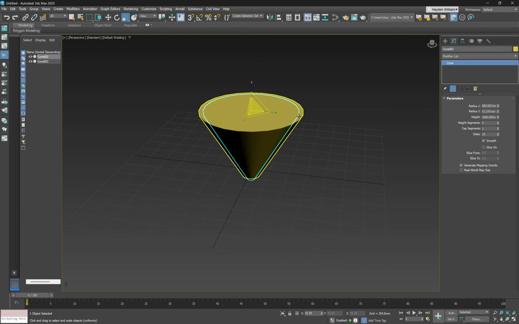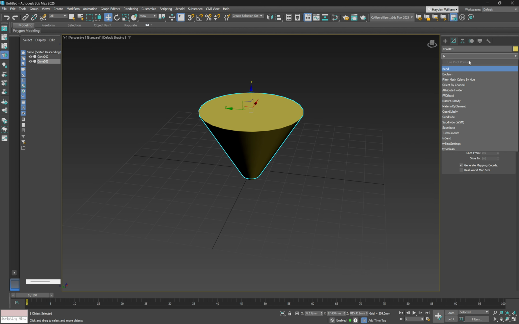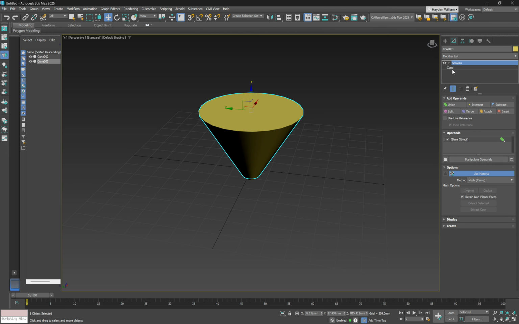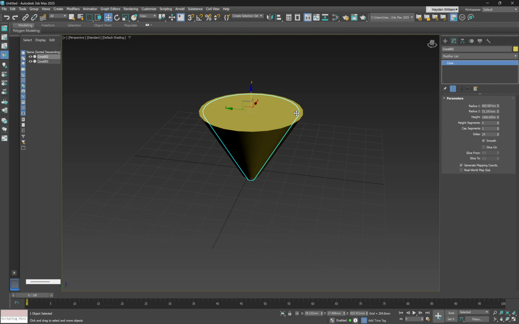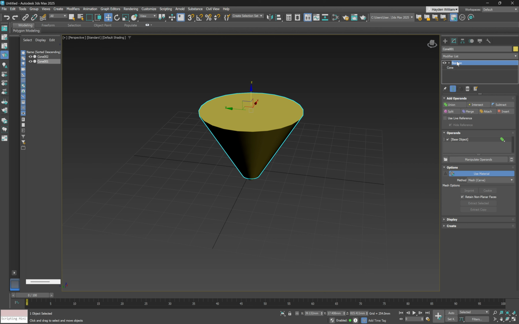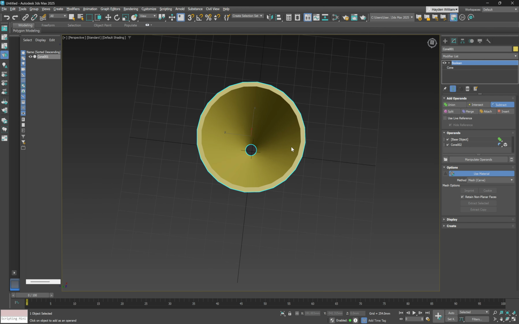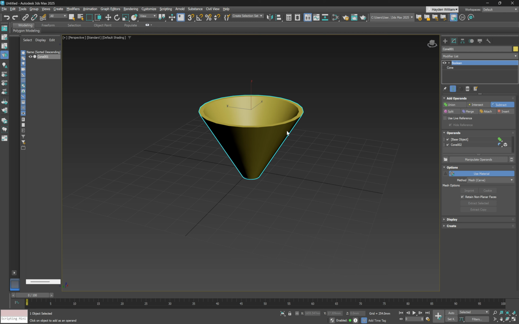Then what we need to do is select back onto the first cone, go to the modifier and type in Boolean, subtract, and then the inside cone. And there we go, we've cut basically a funnel out like that.